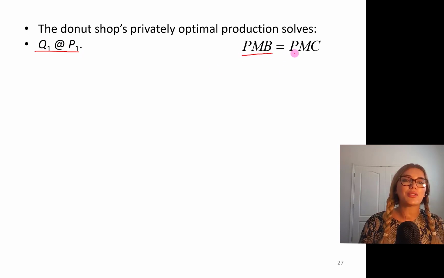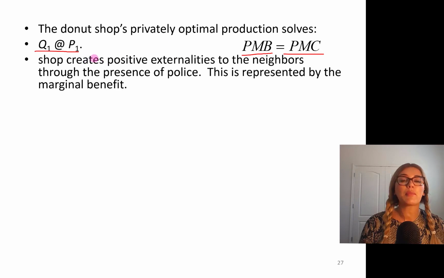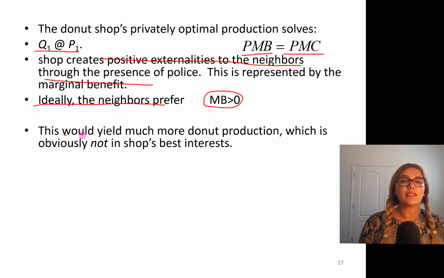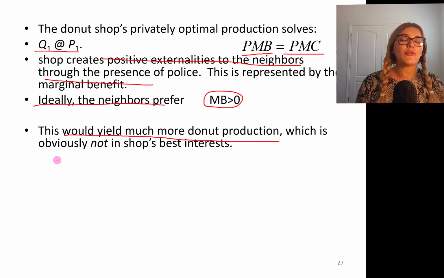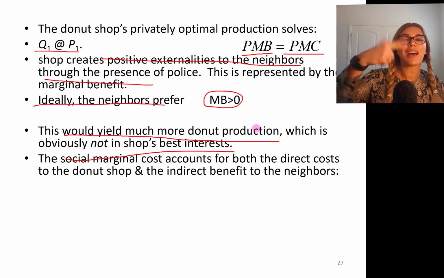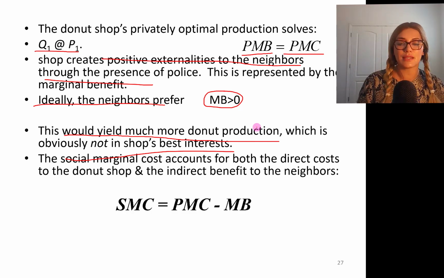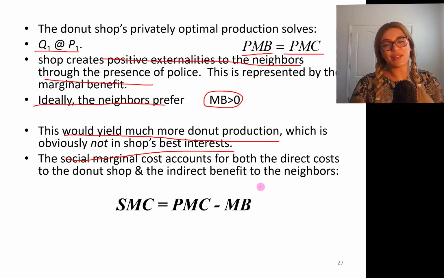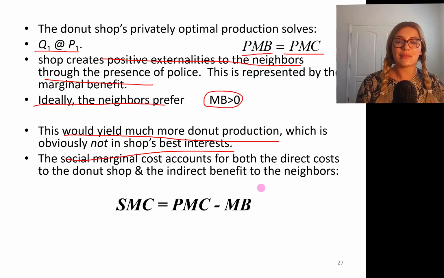By solving private marginal benefit equals private marginal cost, the shop creates positive externalities for the neighbors through the presence of police. This is represented by the marginal benefit. So ideally, the neighbors prefer the marginal benefit to be positive, right? This would yield much more donut production, which is obviously not in the shop's best interest. The social marginal cost accounts for both the direct cost, the private marginal cost, minus the marginal benefit to the neighbors. So social marginal cost is private marginal cost minus marginal benefit. It's going to be a lower curve, lower than the supply curve.